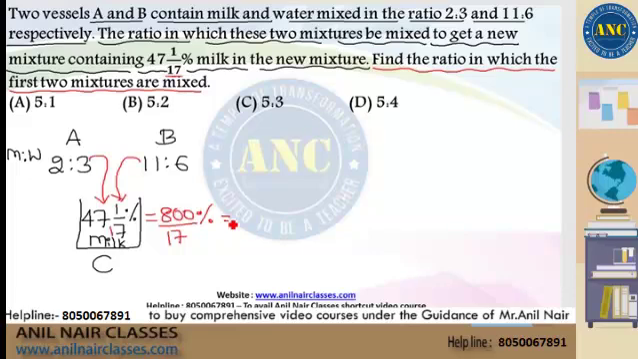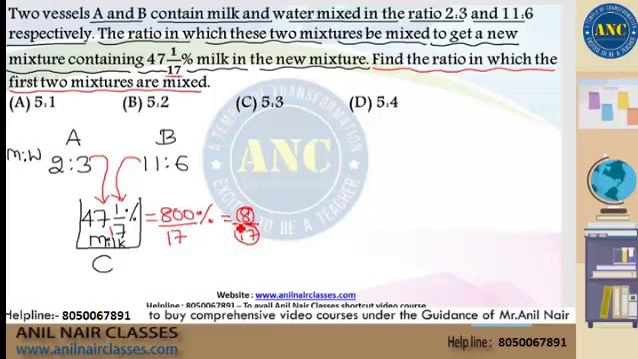800/17 percentage is 800/17 into 1/100. So 100 into 8 is 800, and finally I will be left with 8/17. What is the meaning of 8/17? It means 8 liters of milk is present out of a total of 17 liters of solution. Please do not consider 8/17 as 8 liters of milk and 17 liters of water. That is incorrect. People will make this mistake, which is why I am telling you right now.